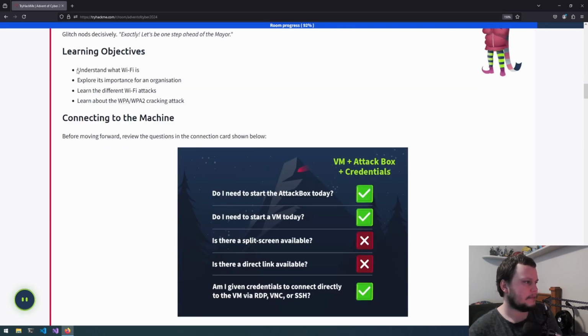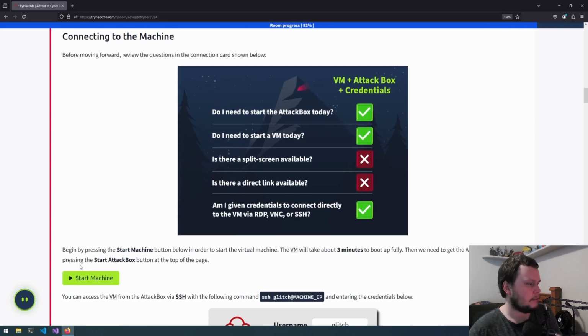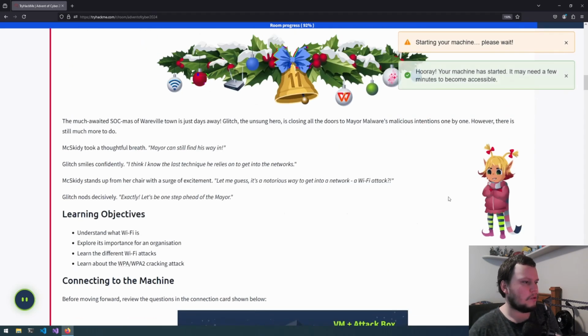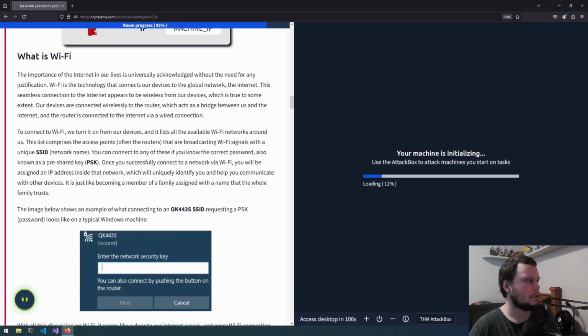So the learning objectives are to understand what Wi-Fi is, explore its importance for an organization, learn the different Wi-Fi attacks, and learn about WPA and WPA2 cracking attacks. So for this challenge, we will need to start the machine and also go to the top and start the attack box.